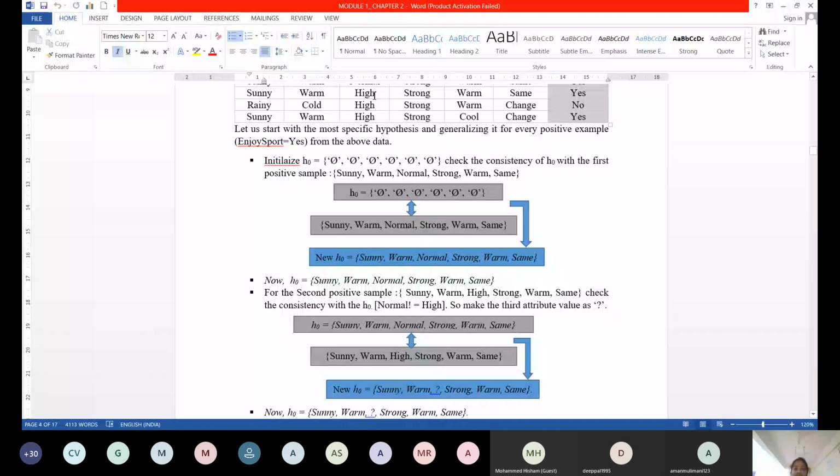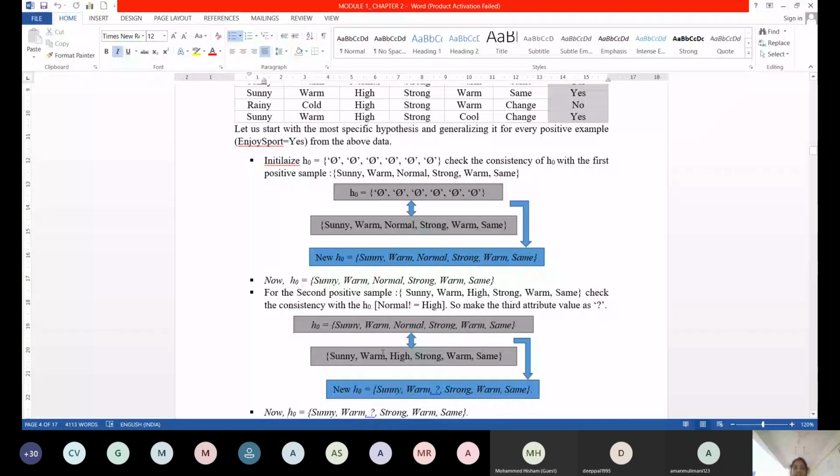See the correlation. Sunny is same, right? So same means do nothing. Keep that as such in your hypothesis. Warm, correct. Warm will come. If both are different, that is your else case in the algorithm.